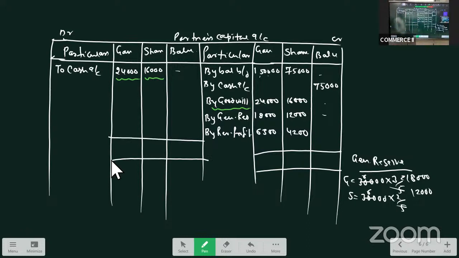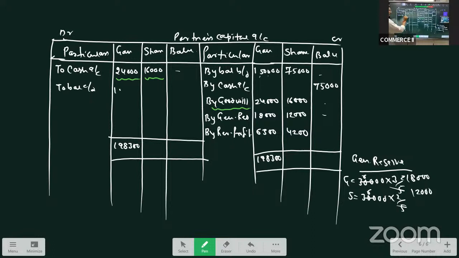See, what is the total on the credit side? 150, 174, 184, 192, 198, 300. So 1,98,300 minus 24,000 to balance carried on.